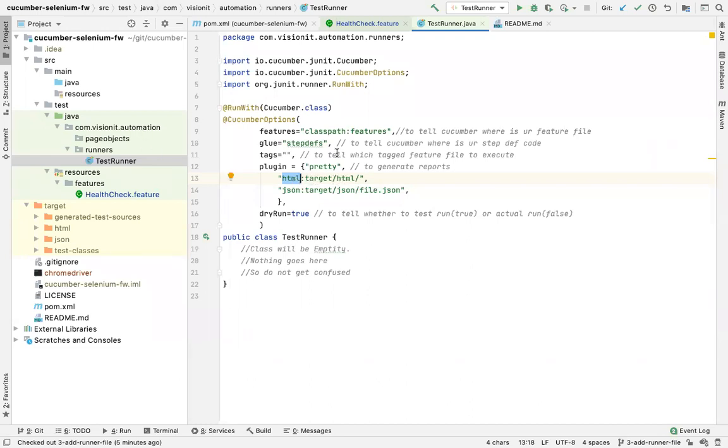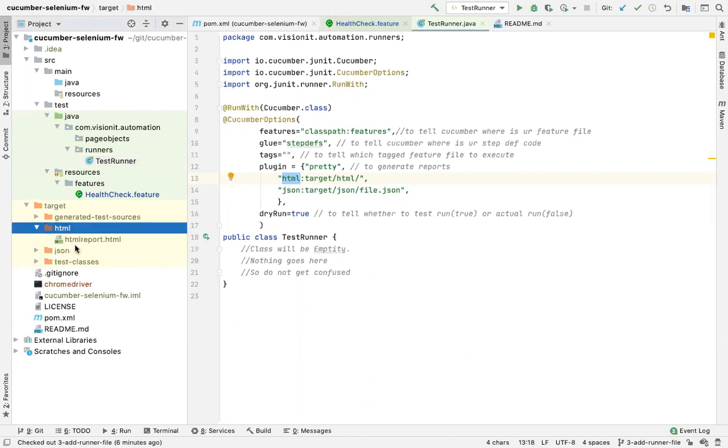So that means when it runs, inside the target folder a folder named HTML will be created, and inside it your report will come, right? So this is what it is.